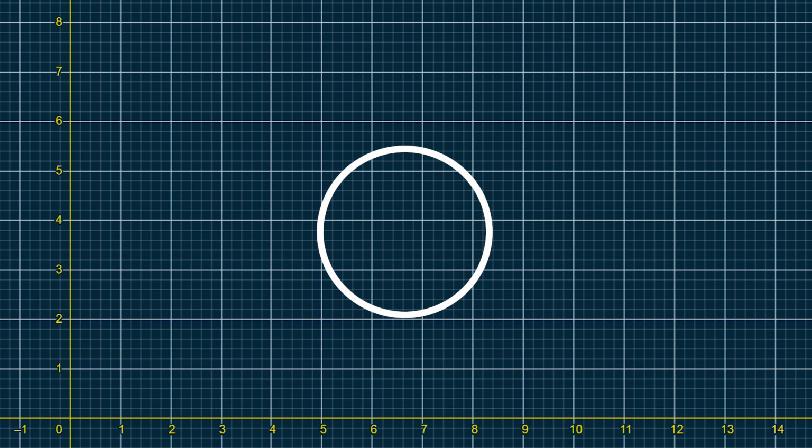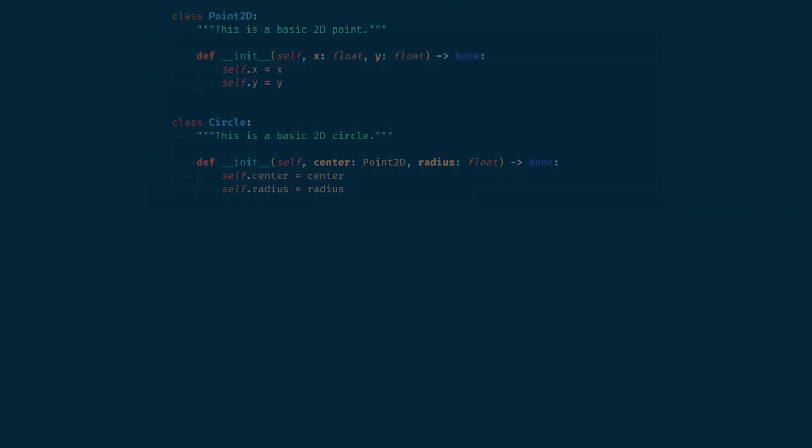As an example, let's suppose we want to manipulate 2D shapes. We could create an object representing a circle. Let's say our circle is defined by a center point and a radius. On a plane such as a screen or a sheet of paper, a point is represented using 2 coordinates, x and y. We can create another object, point2d, that represents such a concept. In Python, we would write it like that.